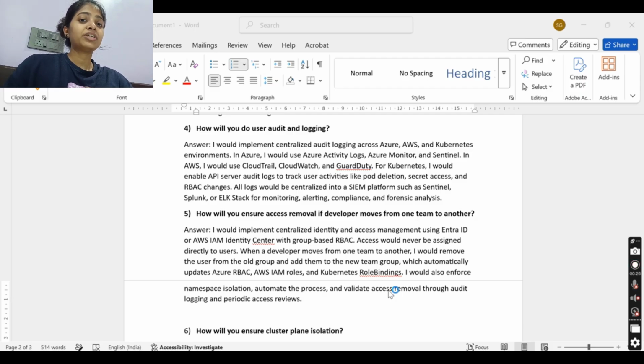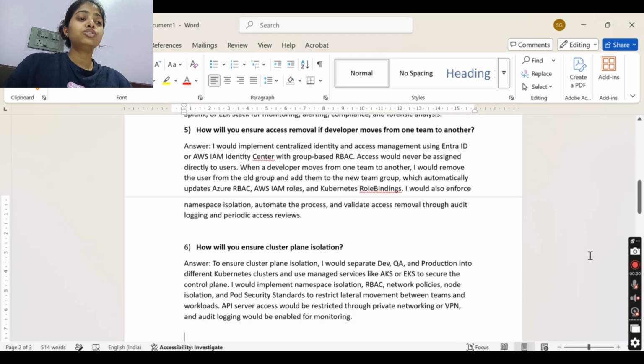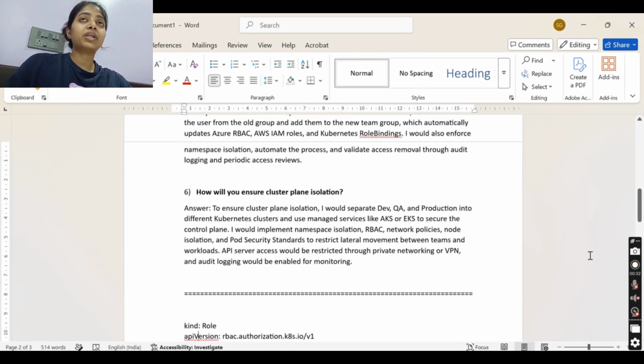Now the next question is, how will you ensure control plane isolation? To ensure control plane isolation, I would separate dev, QA and production into different Kubernetes clusters and use managed services like EKS or AKS to secure the control plane. I would implement namespace isolation, RBAC, network policy, node isolation and pod security standards to restrict lateral movement between teams and workloads.